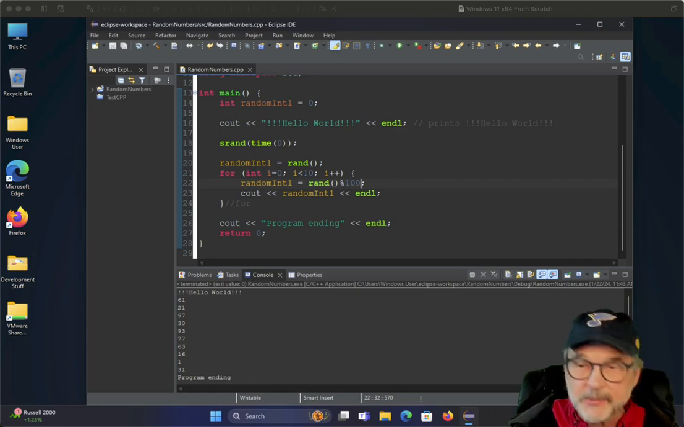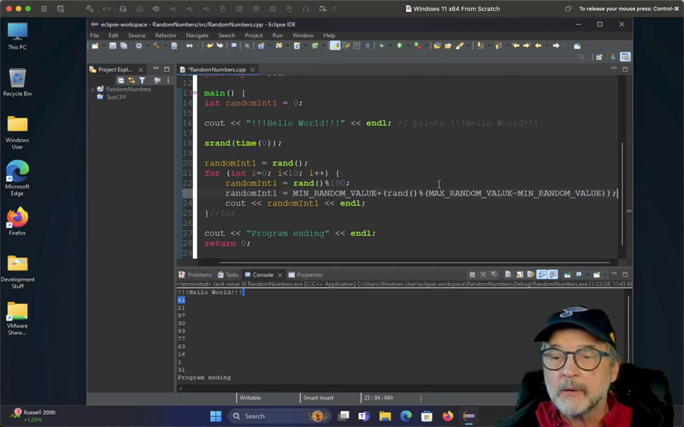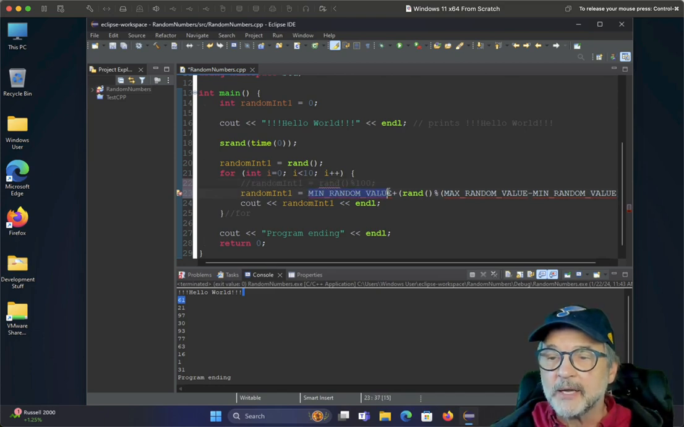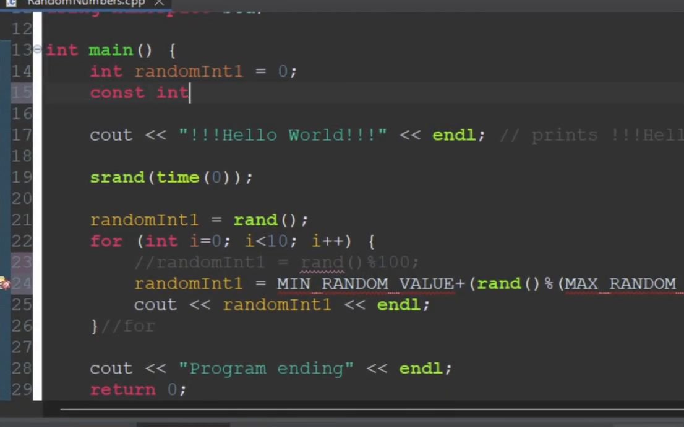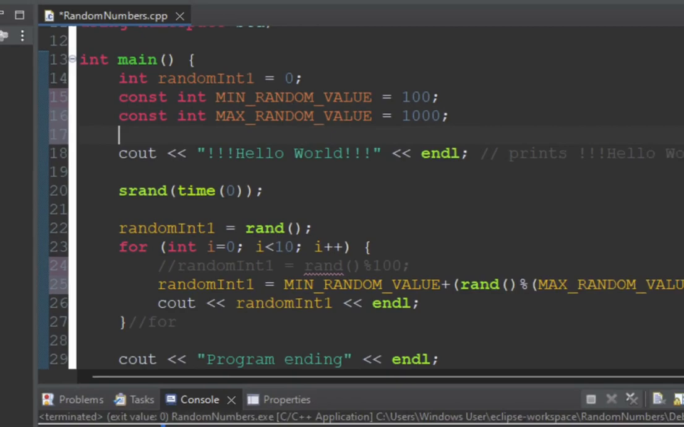Well, what I'm going to do is copy some code here that I've got, because I don't want to have to type it all in. Okay. And there's a couple of things that this code has. This code has a minimum random value constant. So let's go ahead and create that. I'm going to say const int min random value, and let's say that's equal to 100. Let's say the minimum random value we want is 100. Then we're going to have a maximum random value. So let's go ahead and copy that up here. Let's go ahead and create it. So let's say the maximum is 1,000. Let's say that's the maximum we want.